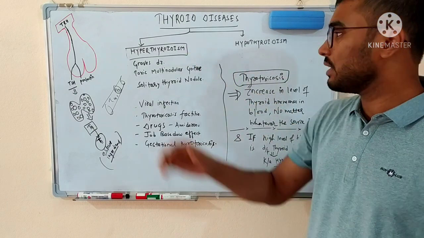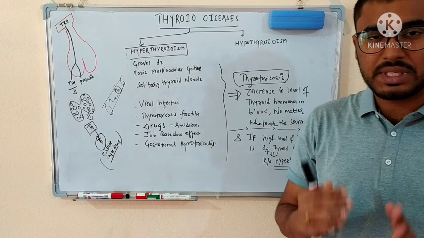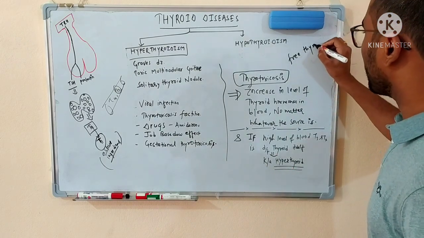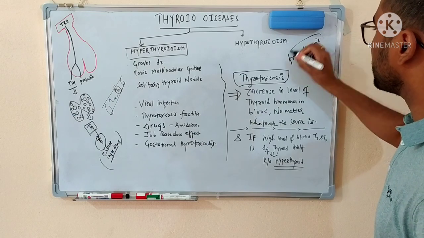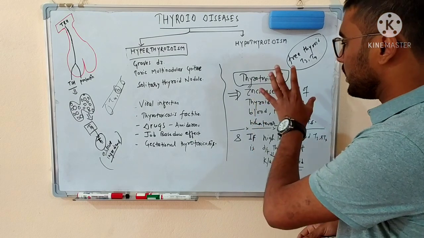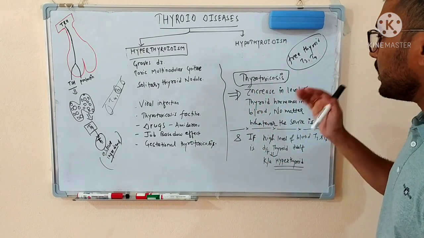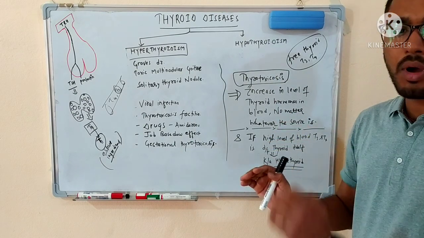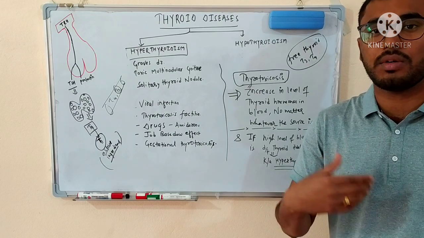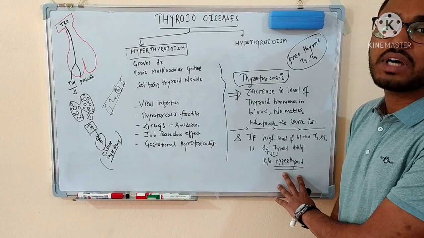Thyrotoxicosis means an increase in the level of thyroid hormone in the blood. Basically the total or free thyroid hormones, that is T3 and T4 levels, will be increased in blood no matter what the source of the thyroid hormone is. If there is only an absolute increase, that is known as thyrotoxicosis. But if the thyrotoxicosis is due to a problem in the thyroid itself, let's suppose the thyroid gland is itself forming more hormone, then in that condition we say that the thyroid gland is in a hyperthyroid state.